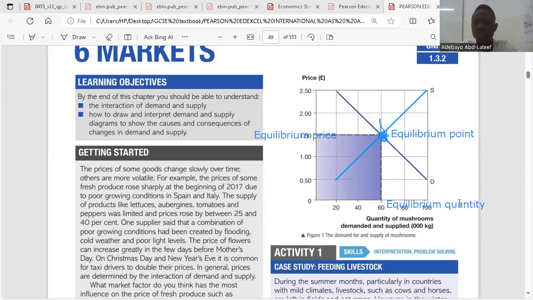Equilibrium quantity is the point of agreement between demand and supply. Equilibrium price is the price of agreement between demand and supply, and the equilibrium point is the point where the demand and supply curves intersect. So that's about that.